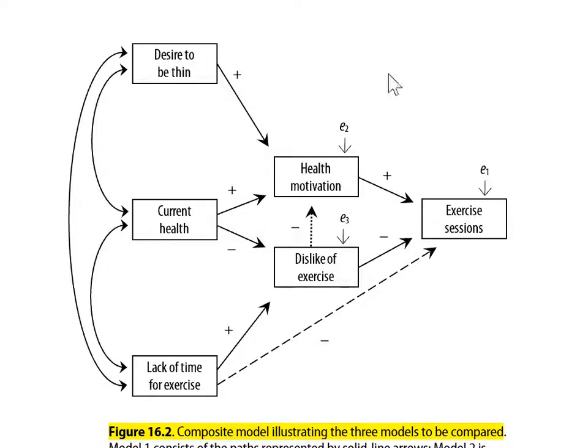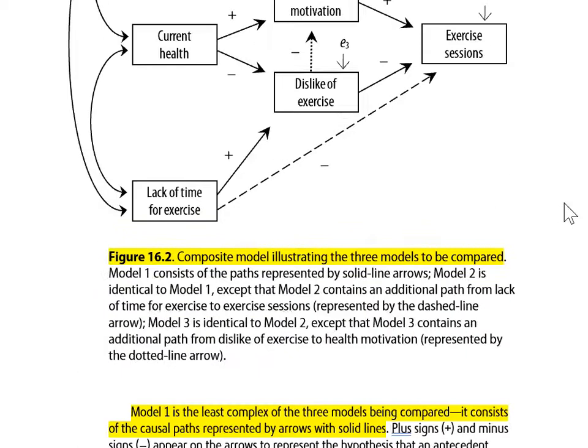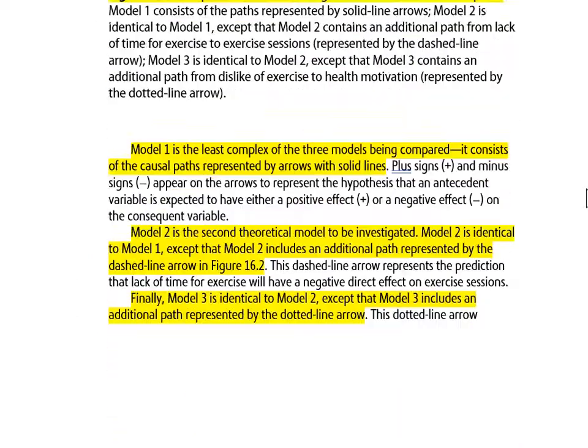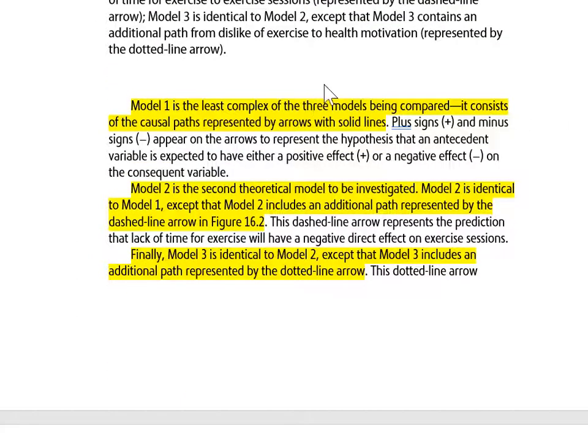Notice it is essentially the same path model that I showed earlier, except now I've added a couple of lines to it. I've added this dashed line, and I've also added this dotted line. Adding the dashed line is going to create one alternative model. Adding the dotted line is going to create yet another. Let's see what Dr. O'Day says about these models.